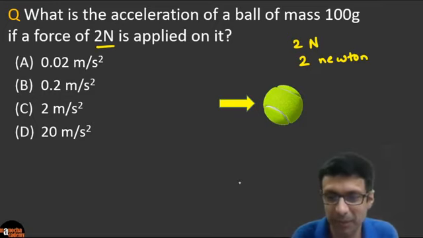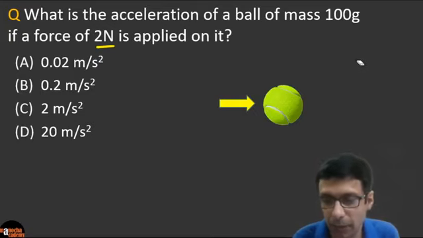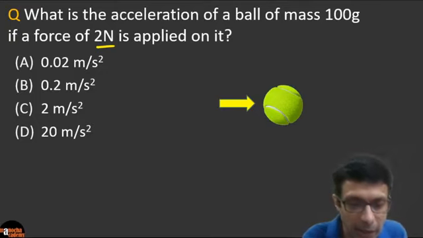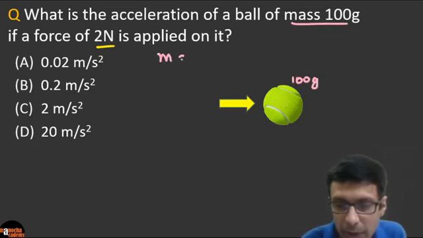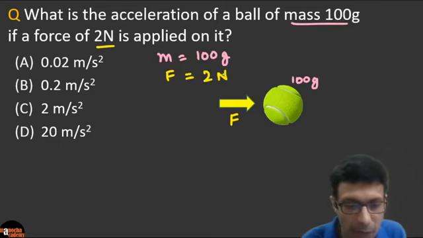So come on guys, what is the question given here? Always write down the data clearly. So let's take a look at our data. The mass is given as 100 gram. That's the mass of this ball, right? So let's write it down very clearly: m equals 100 gram. And what is the force given to us? A force of 2 Newton is applied, so the force on this ball is 2 Newton. And we need to find the acceleration on this ball.